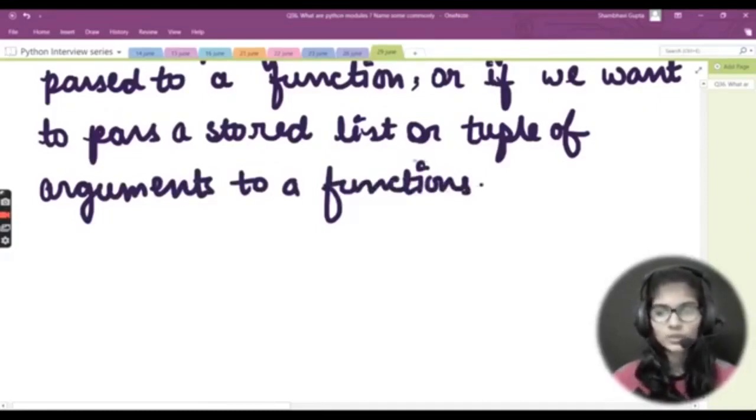Now after this, let's move towards **kwargs. Let's see what is the use of this kwargs. So I would write double asterisk and add here kwargs.